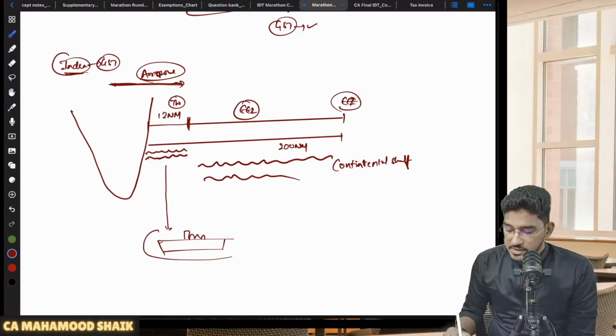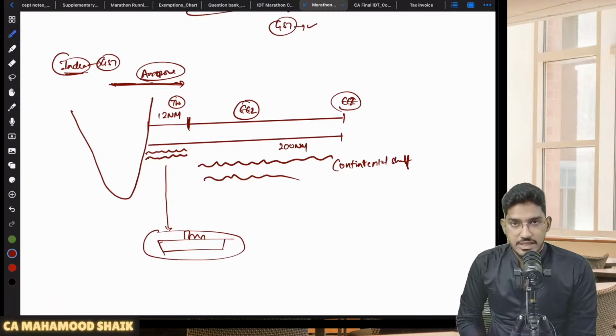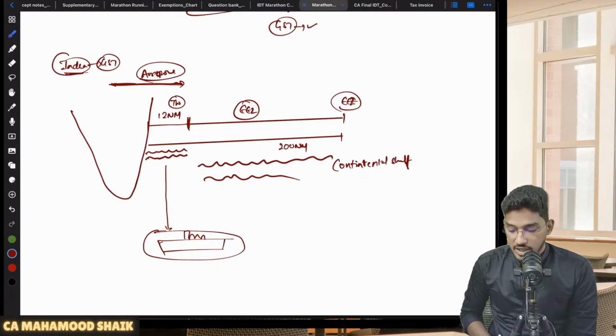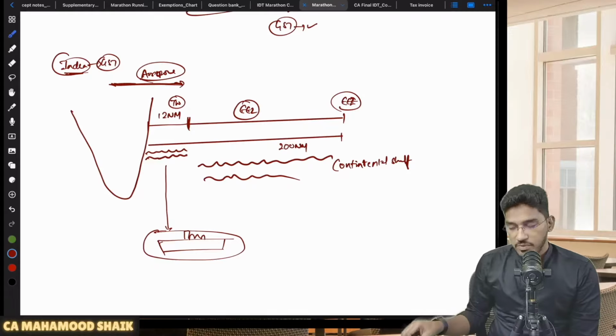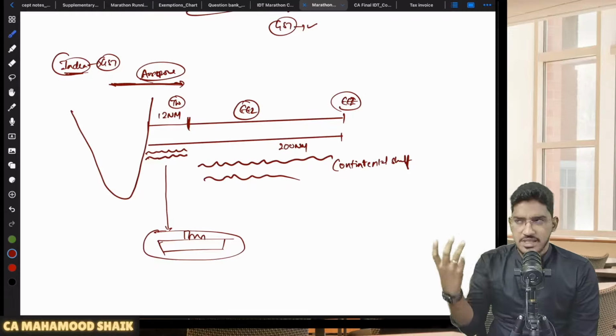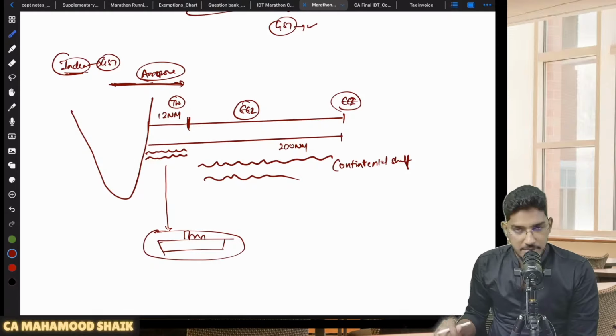So now this person is liable to take registration, but where is he located? He's located in the territorial waters. They don't have any place of business on land. They have their place of business in water. In the territorial waters, they have a cruise ship anchored, and in that cruise ship they provide restaurant services, casino services and all. So now they become liable for registration.